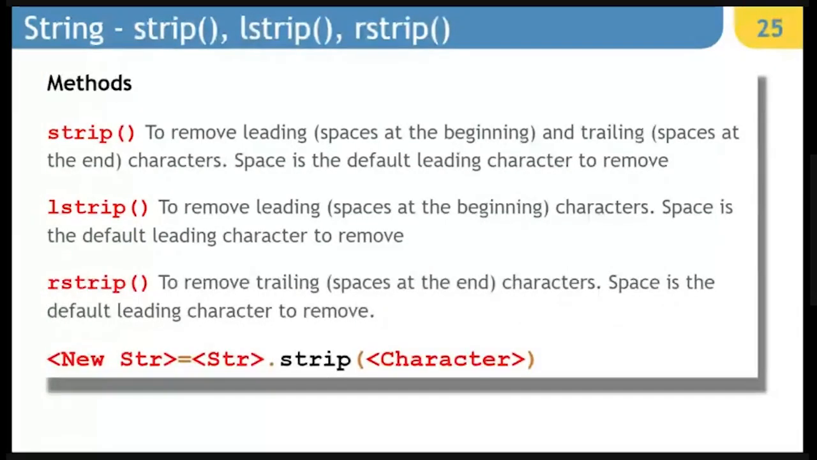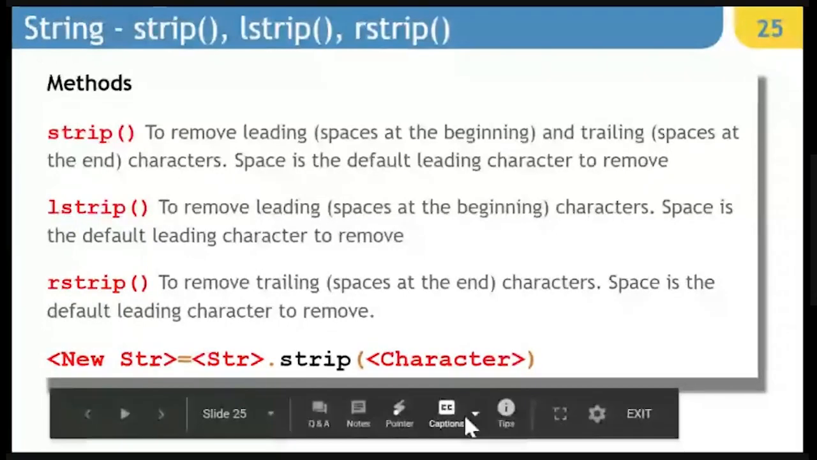Next is strip, L strip, R strip. It is nothing but removal of characters or string from the beginning or the end or from both sides. So basically, strip is going to remove from both the sides. L-strip is going to remove the string from the beginning. The default string is spaces, and non-default can be entered by the user. So basically, here you specify which character is going to be removed. By default, if you do not put it, it is going to be taken as spaces.